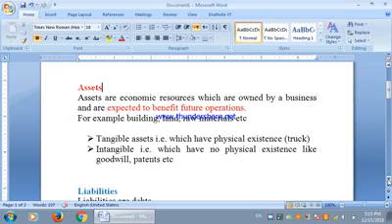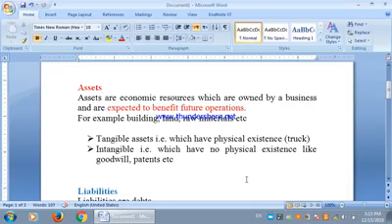For example, truck, building, land, inventory, etc. On the other hand, there are assets that are owned by a business and are expected to provide future benefits, but we are unable to see or touch them, that is, they have no physical existence, like goodwill, patent, etc. So generally we have two major classifications, tangible assets and intangible assets.